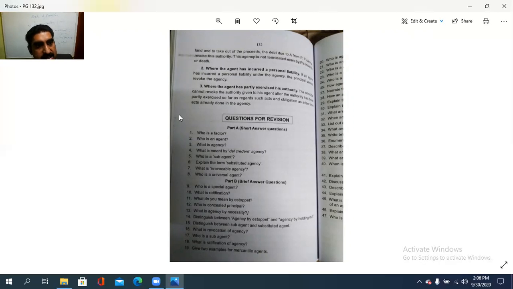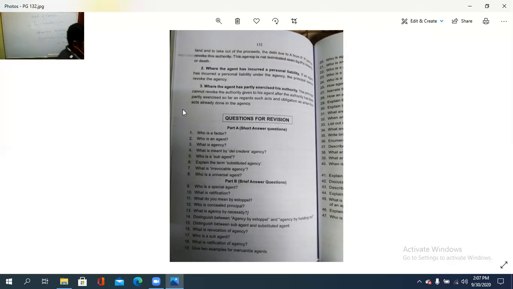P cannot revoke this authority. It was not cancelled. What is the reason? P is having some interest to sell that product or sell that house, isn't it? So thereby agency is not terminated even by the P's insanity or death.